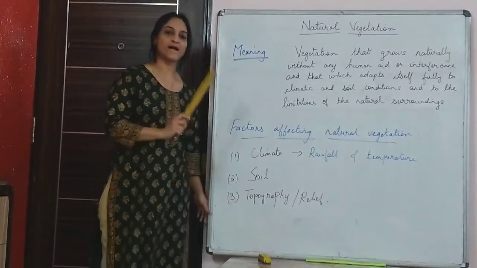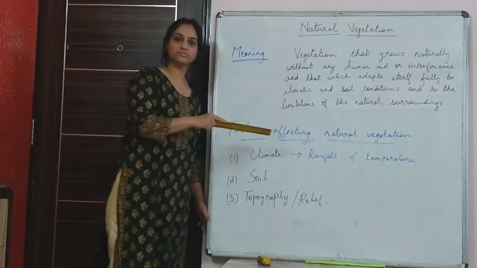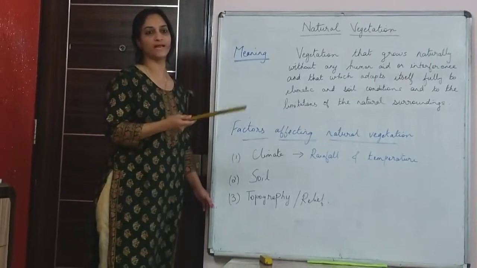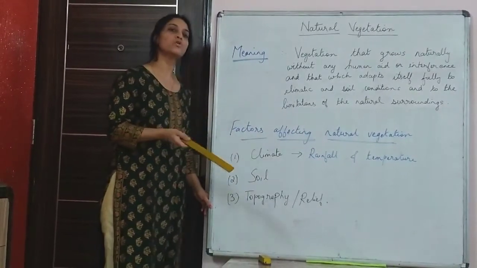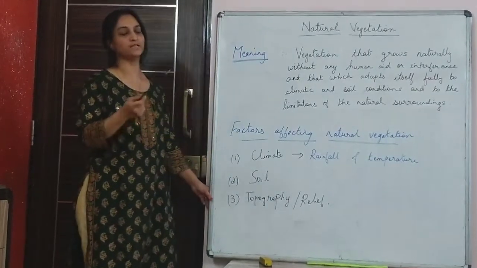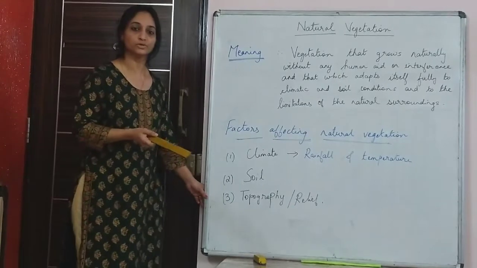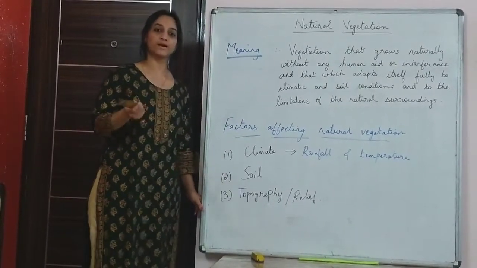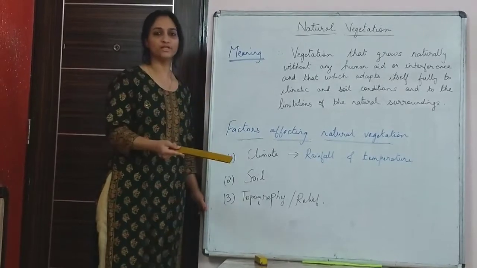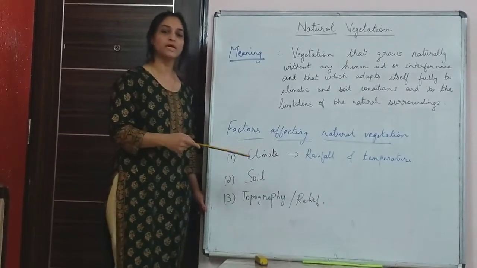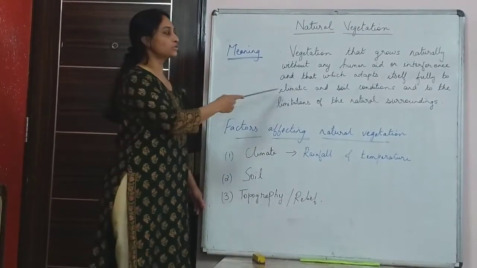Now, there are certain factors. But before going to the factors, when you look at natural vegetation today, its size has reduced considerably. That is because of human interference. Like I said in the previous chapter, we learned about the causes of soil erosion, where under the human factor we learned about deforestation. Because of population increase, which is the main cause, the forests are decreasing nowadays. So that is one factor.